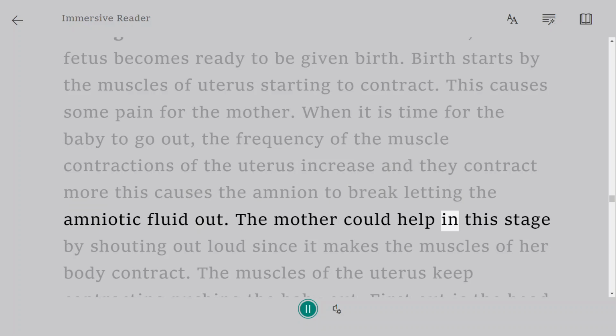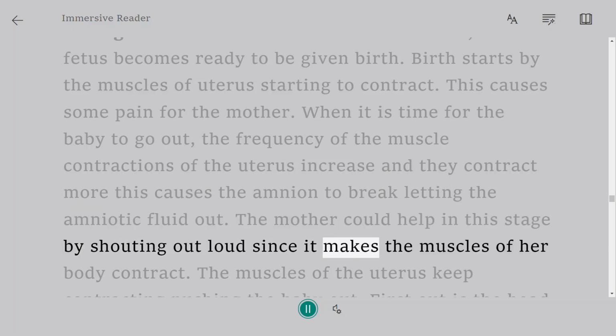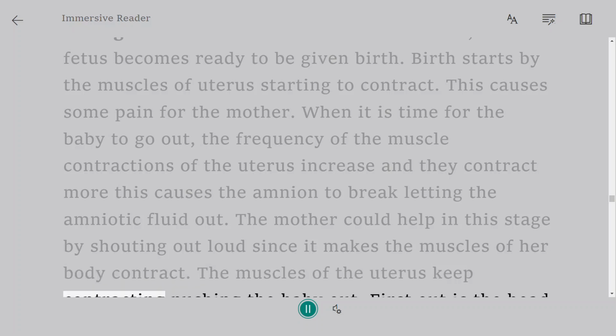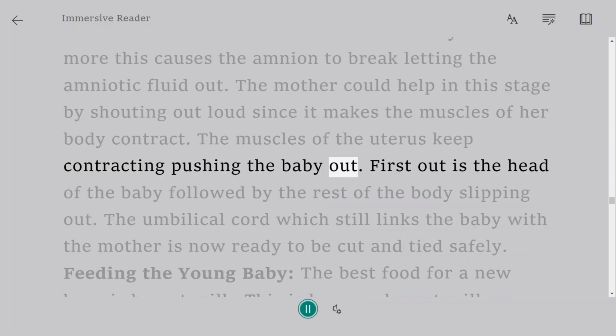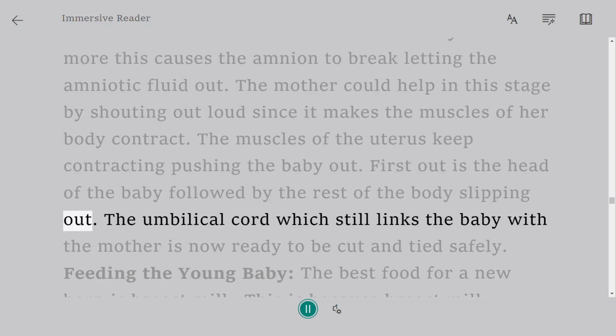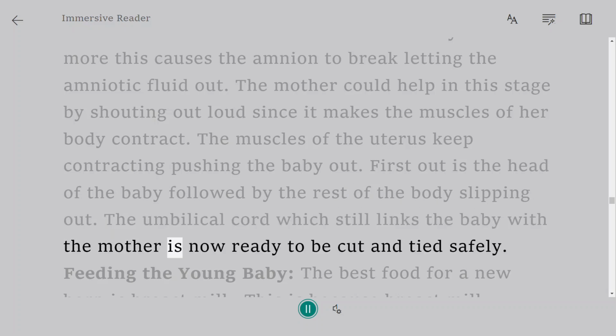The mother could help in this stage by shouting out loud since it makes the muscles of her body contract. The muscles of the uterus keep contracting, pushing the baby out. First out is the head of the baby, followed by the rest of the body slipping out. The umbilical cord, which still links the baby with the mother, is now ready to be cut and tied safely.